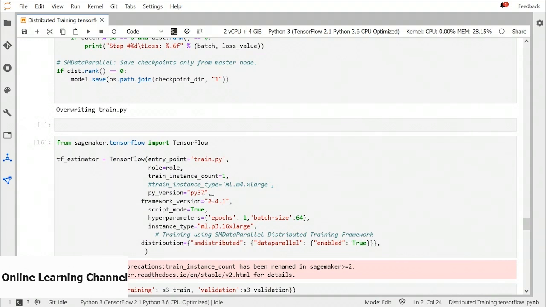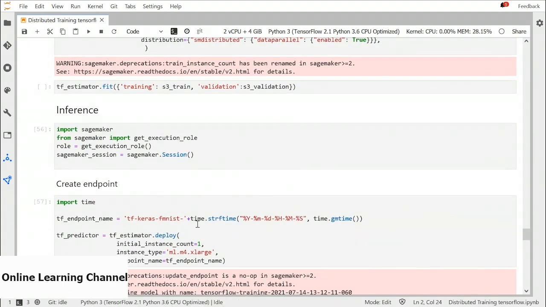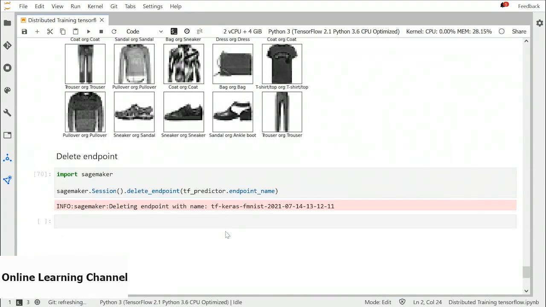And remember that you have to update your framework version for TensorFlow as well. In the old notebook, we used 2.1. But for this demo for data distributed library, we need to use 2.4.1 framework version or the latest. Then we will run the estimator.fit on our dataset and it will run just like our old fit function we used in the other notebook. And then we can deploy and create an endpoint using our estimator, predict some data, and then delete our endpoint. In the similar way, you can also introduce model parallel techniques in TensorFlow.